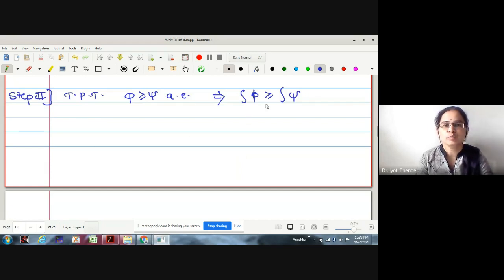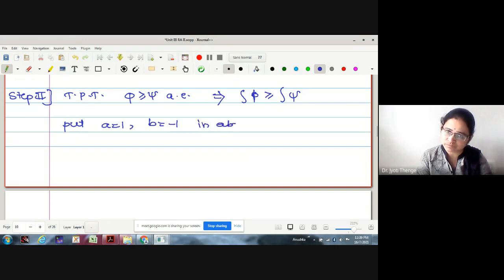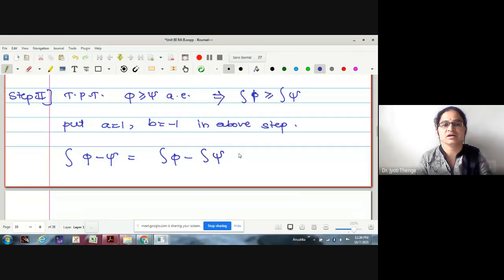To prove this, we were taking the help of the previous step. In the previous step, I will put the value of A as 1 and B as -1 in the above step. What will happen if I do so? Integration of A phi means phi, B psi means minus psi, will be integration phi minus integration psi. Correct now?